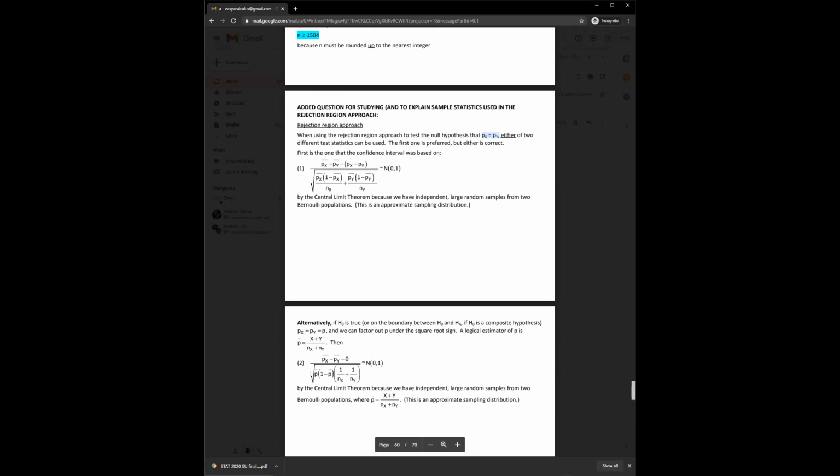Now, my cheat sheet does not incorporate this because this confuses people. This p bar, this was called the pooling method, and some people, I feel like this can be confusing. So I only stick to using this method, but that doesn't mean you couldn't use this method. So when she asks a theory question about which of these distributions will work during the rejection region method, both of them could work. But if you're asked, which of these can I use? Which of these is the basis for my confidence interval?